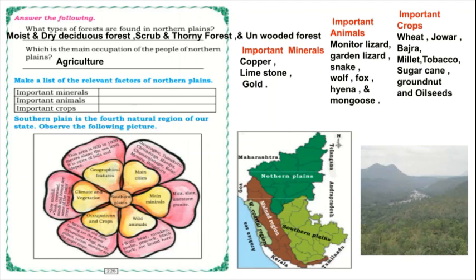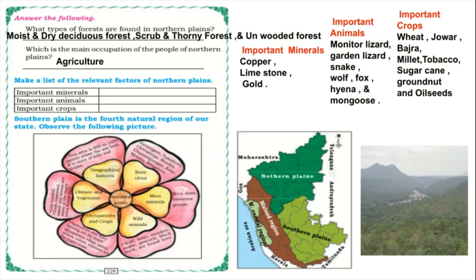Agriculture and dairy farming are the main occupations of southern plains. And what are the crops they will grow? They will grow ragi, paddy, pulses, cotton, sesame, the major crops which we can get in the southern plains.